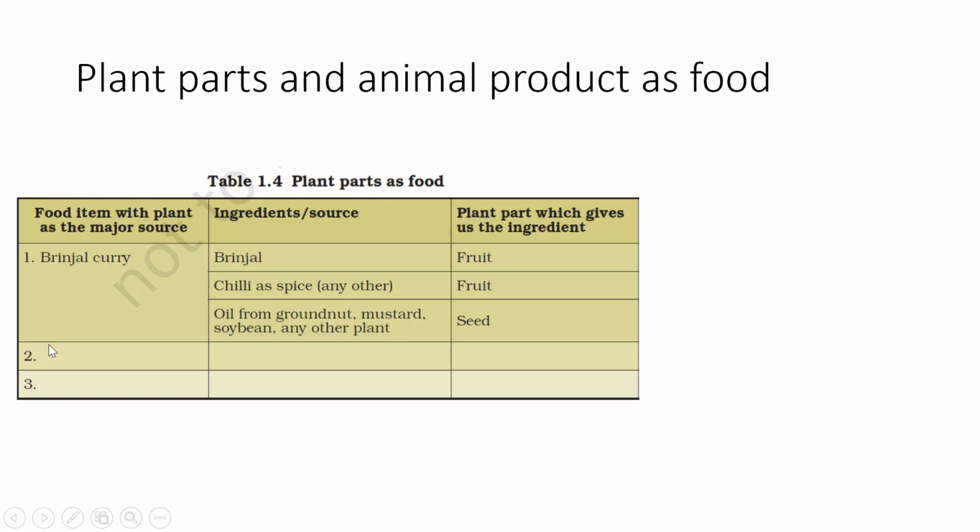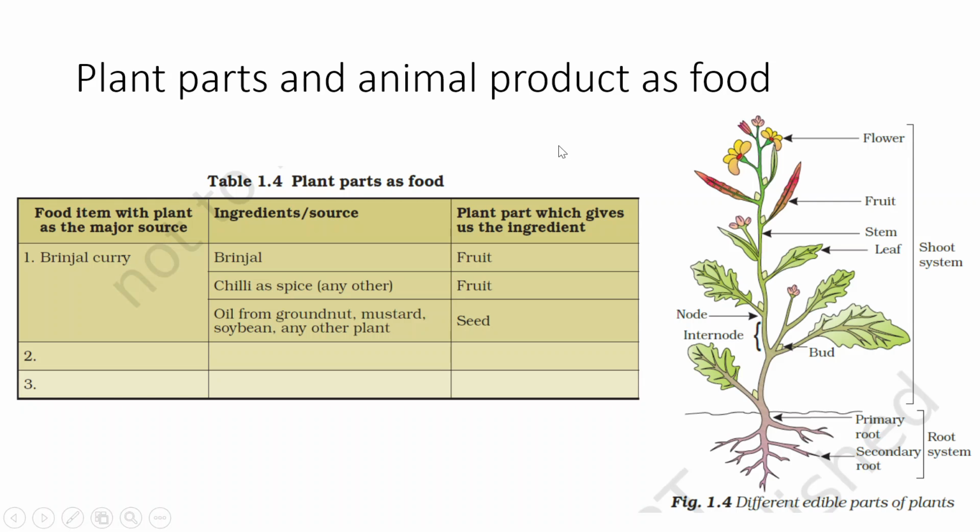Like that, you can fill in these blanks and write down various food items with different ingredients, and which part of plants are used as the ingredient. So you can look here. This is a simple illustration of the plant where different parts of the plant are mentioned, and these different parts of plants are edible parts. Here the word edible means eatable, which can be used for our eating purpose.